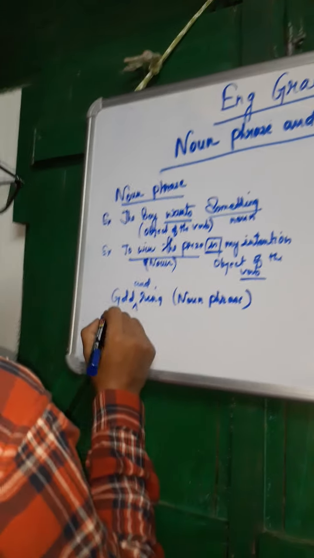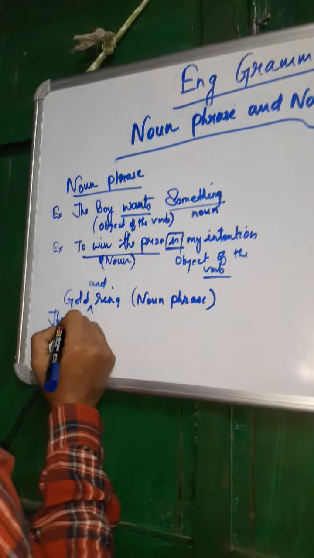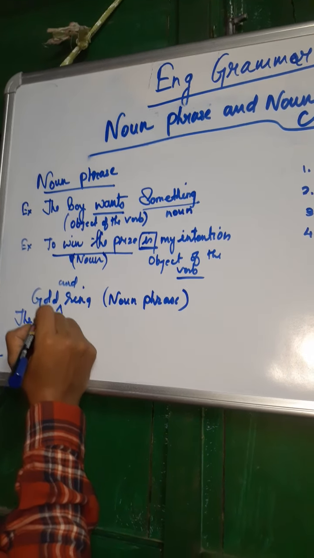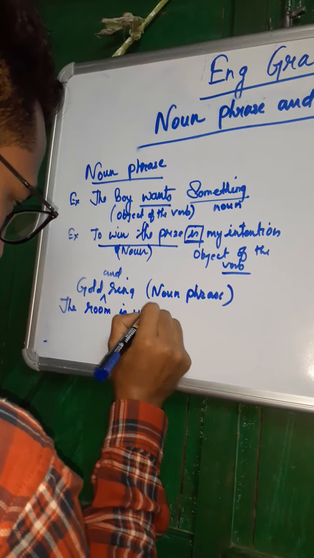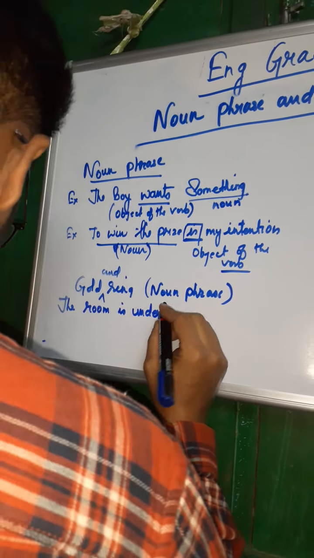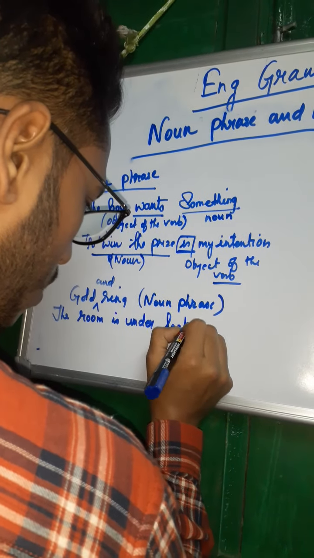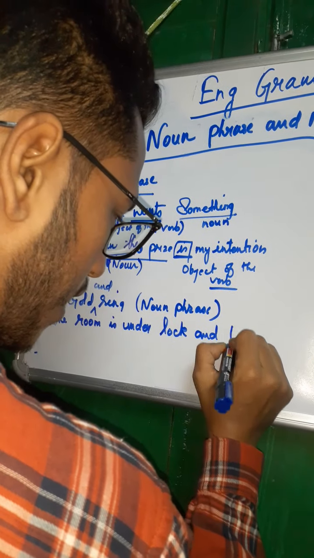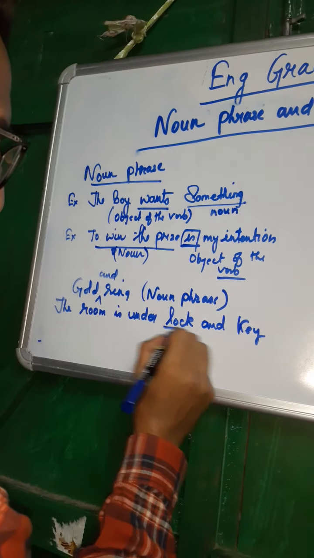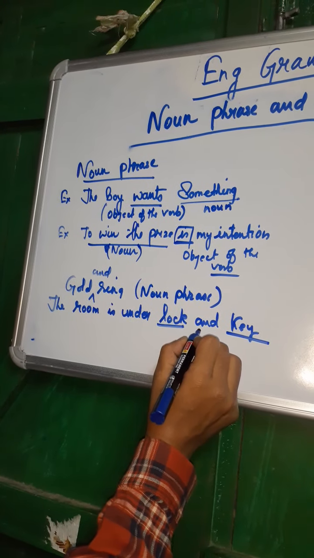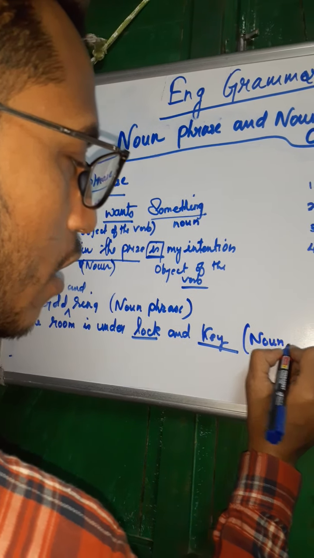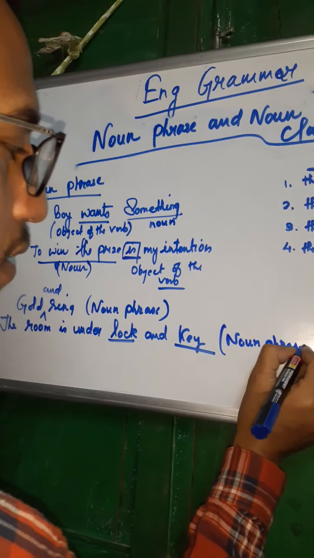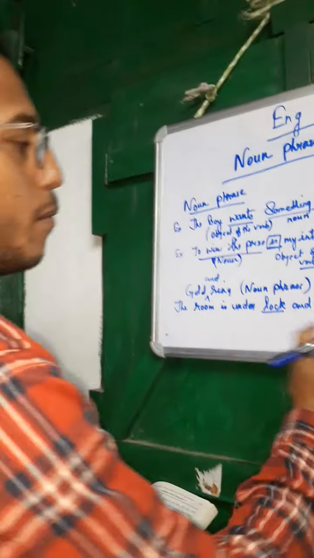Now if I put one example: the room is under lock and key. Now you see, both are nouns. We are placing and in between. Then also it is called a noun phrase. Then also we are forming a noun phrase. So by this we can form the noun phrase.